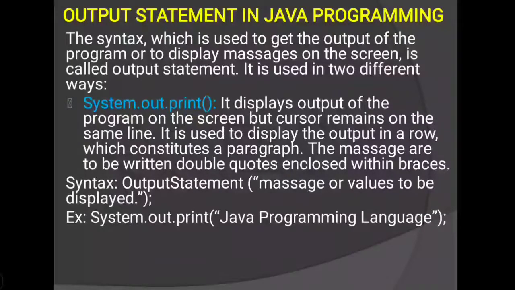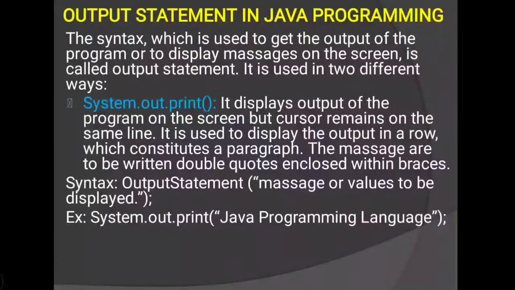We have two types of output statement in Java language. First one is system.out.print, second one is system.out.println. System.out.print displays the output of the program on the screen but the cursor remains on the same line. Means using system.out.print we print the statement in a single line or in a single paragraph. It is used to display the output in a row which constitutes a paragraph.